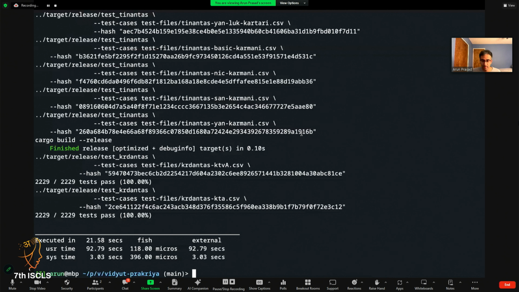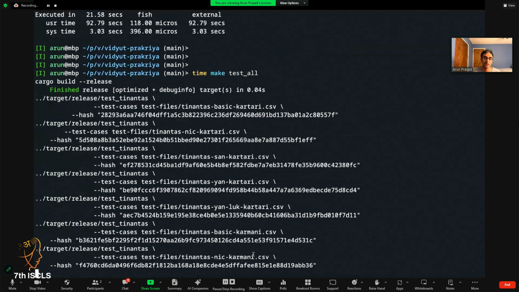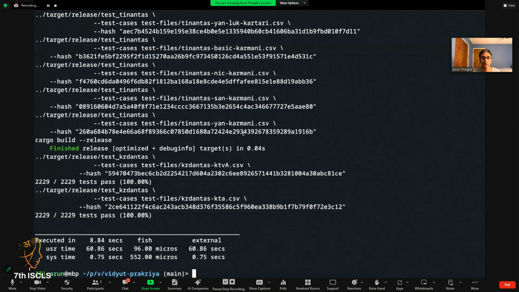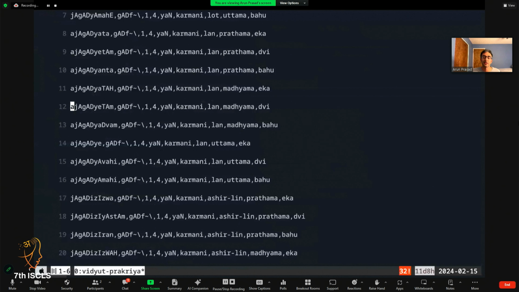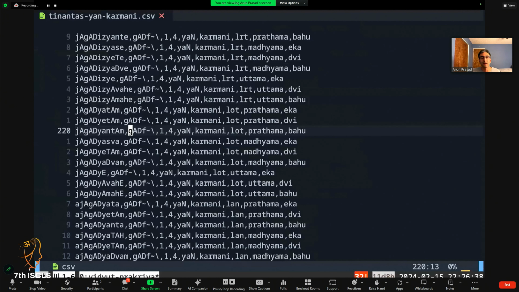Okay, this ran in about 20 seconds with the compile, but if it's compiled already, you can see these running live. So each item going by, this is running about 200,000 different tests in the background, making sure we can generate certain verb forms. Now, if I open up one of these, like the young Karmani here, you can see the forms that are being tested underneath, and I'll try to zoom in so it's clear. So here it's testing the specific form, the dhatu, the gana, other metadata, the sanadi, the prayoga, and other information.